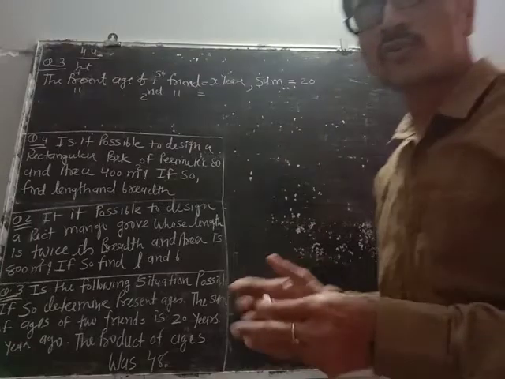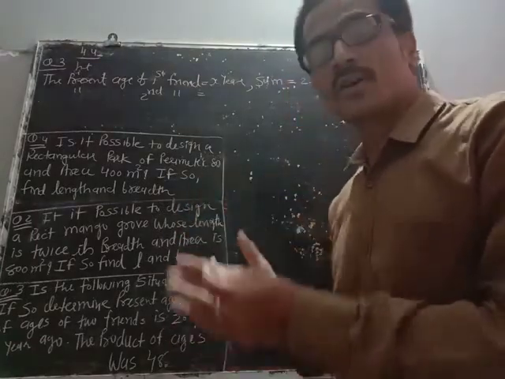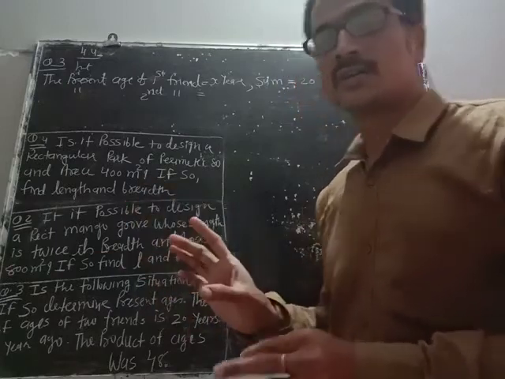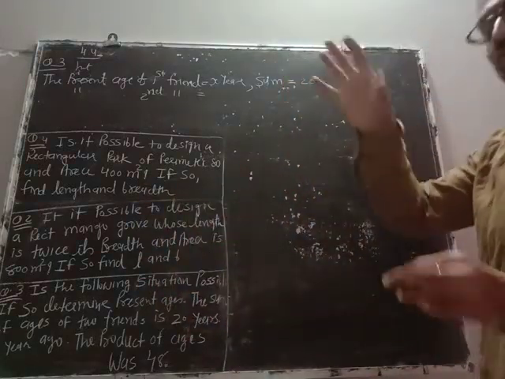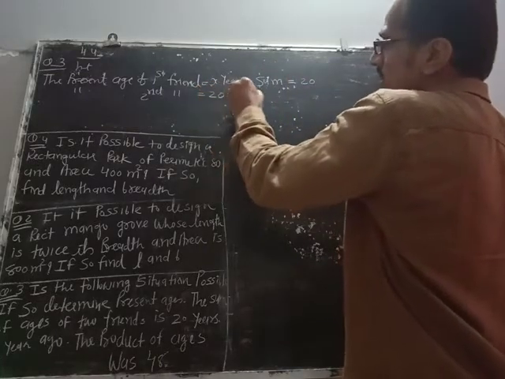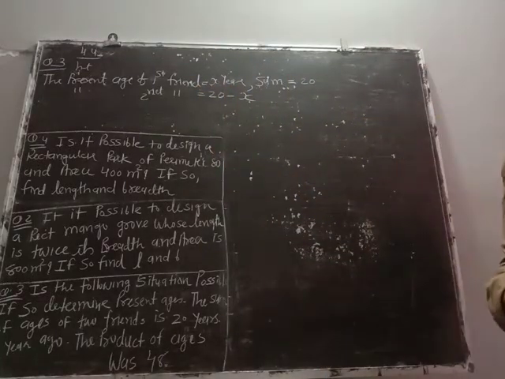As I told you, whenever you convert a variable in terms of x, you have to take the opposite. So here the sum is given, so we'll do subtraction of these two. So the present age of the second friend will be 20 minus x.